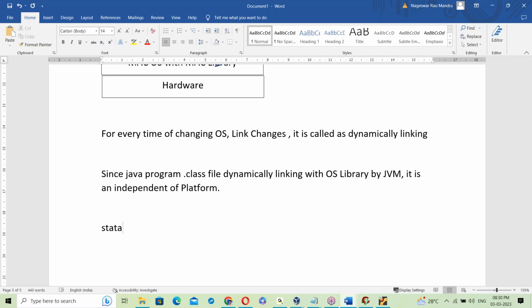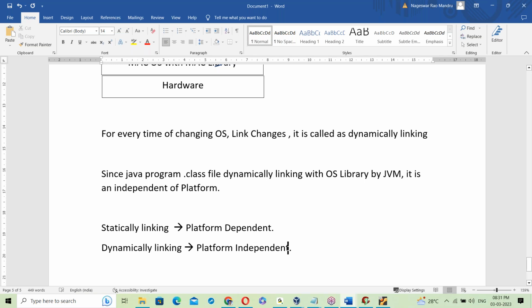Static linking is OS dependent, or platform dependent. Dynamic linking, on the other hand, is platform independent.